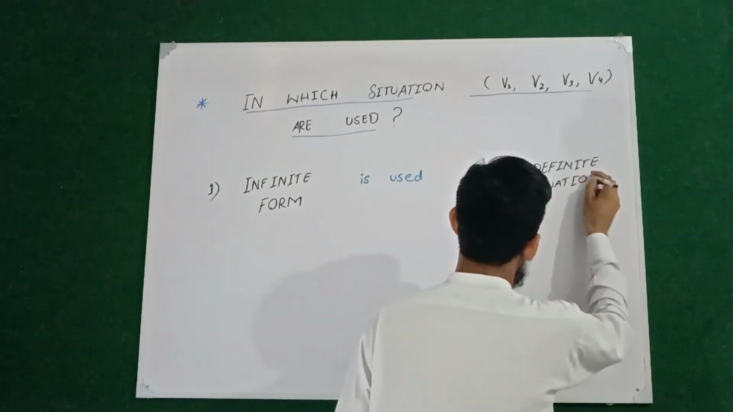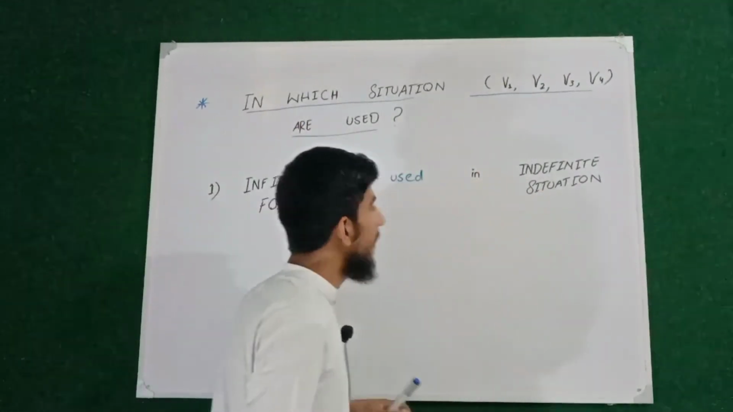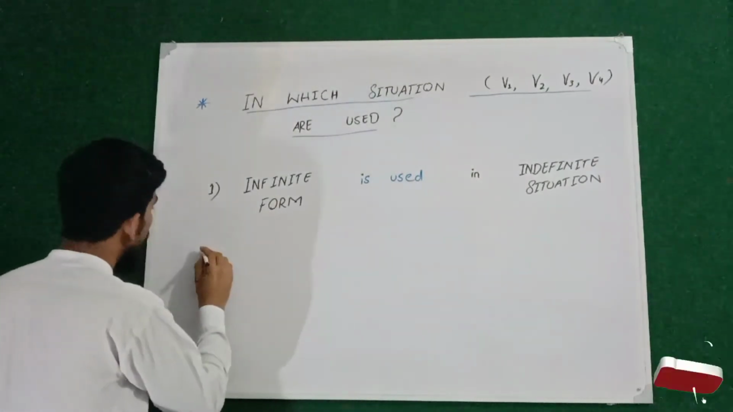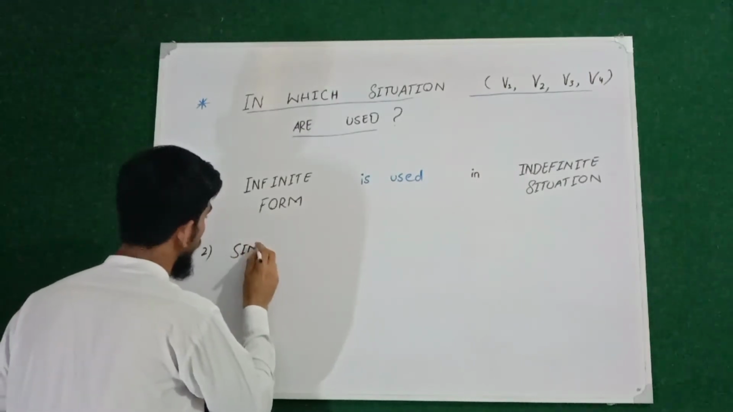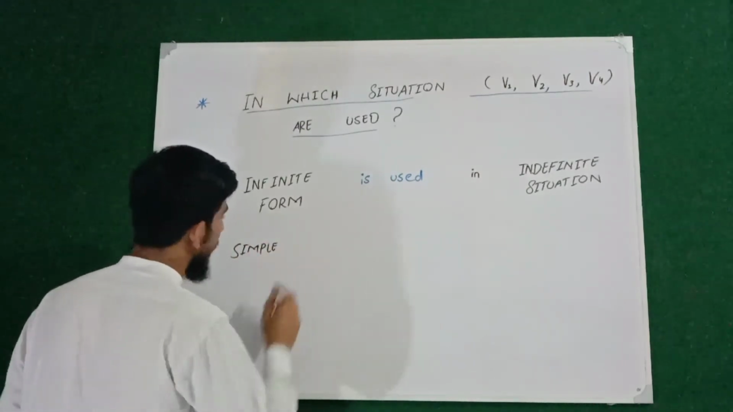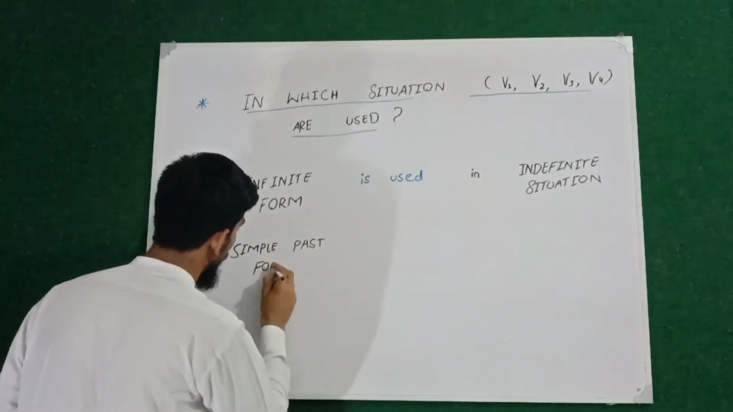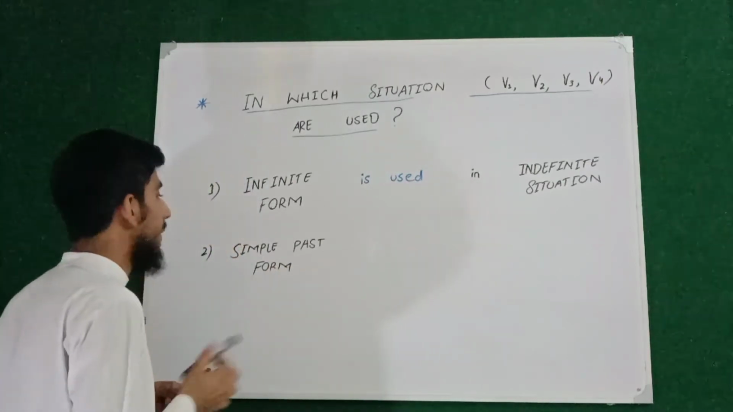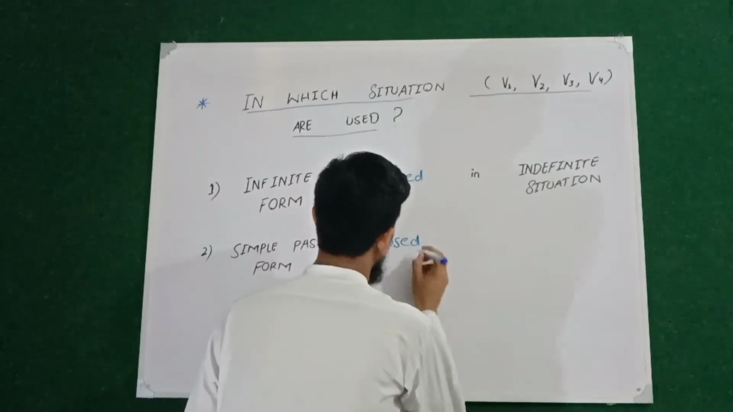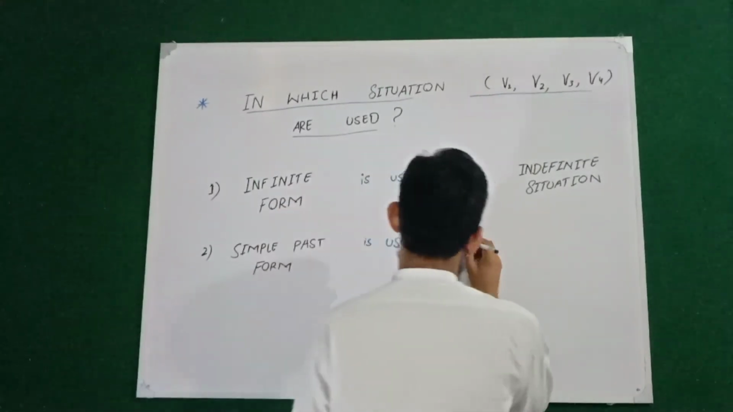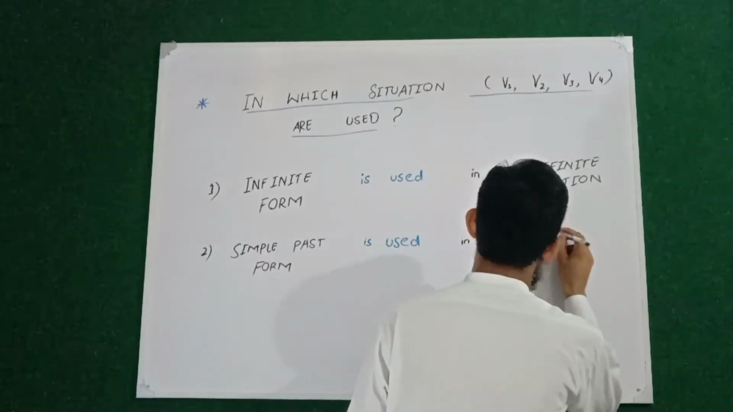So word first form, which is basically called the infinite form or the base form, is used in the indefinite situation. Now the word second form, which we call the simple past form, is also used in indefinite situation.